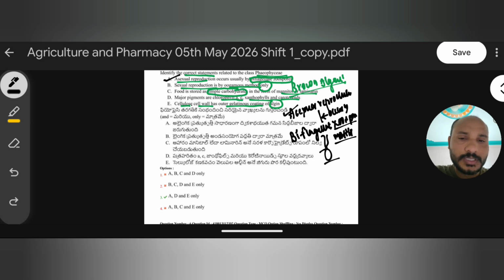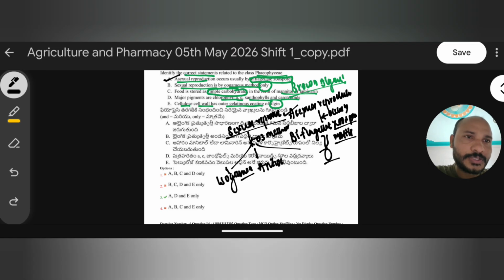Now coming to the statement that sexual reproduction is by the oogamous method only. Actually, sexual reproduction occurs by three methods: isogamous, anisogamous, or oogamous, not only the oogamous method.